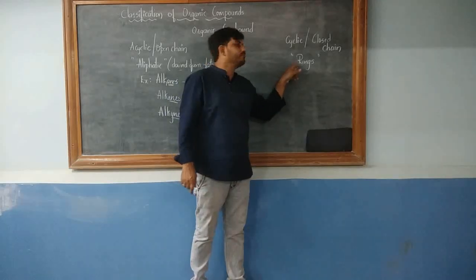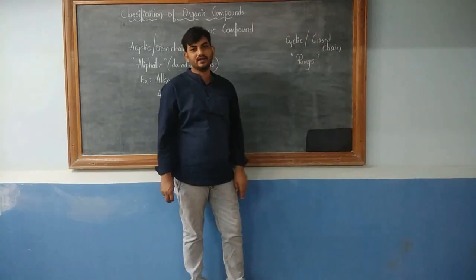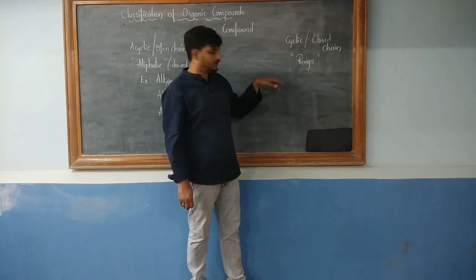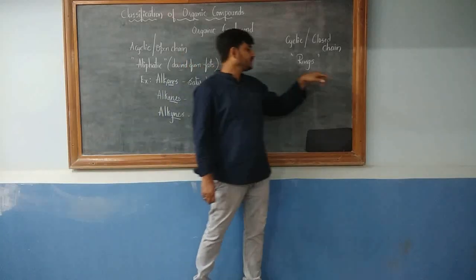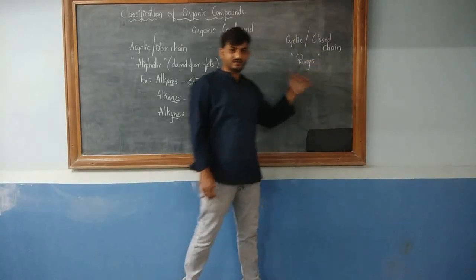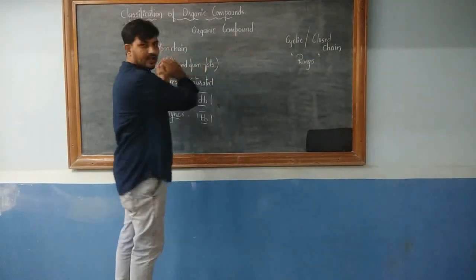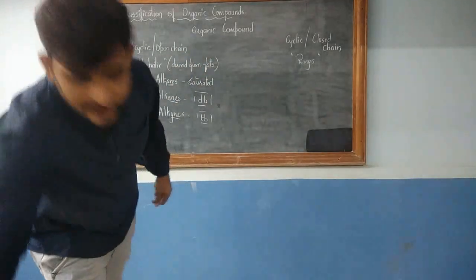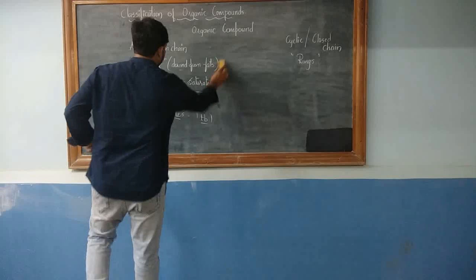They are called ring compounds or closed chain organic compounds. There is further classification: alicyclic and heterocyclic. I will come to that classification. First let me have a clear cut understanding of what is cyclic and what is acyclic. Guys, let's go with an example now.